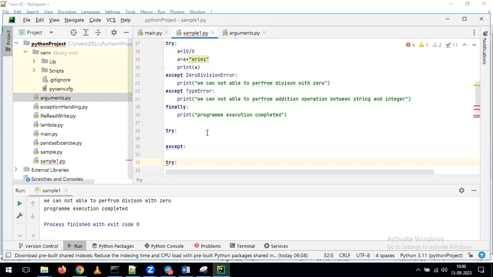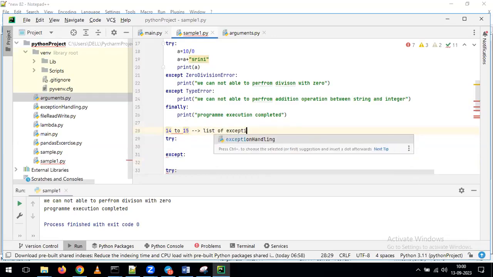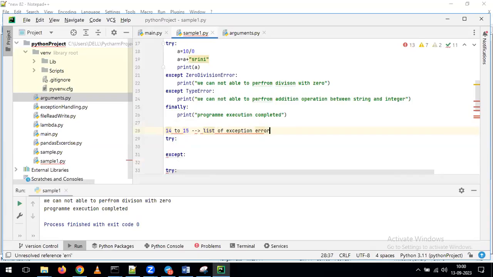Sir, one more question: how many exceptions do we have, like ZeroDivisionError? We have around 14 to 15. When I'm sharing the notes, I will share the list of all the exception errors. In the class I discussed only 4-5 errors, considering our time. But in the notes I will give all the different types of exception errors. With that, you can get some idea what kind of errors we can get as part of our program execution.